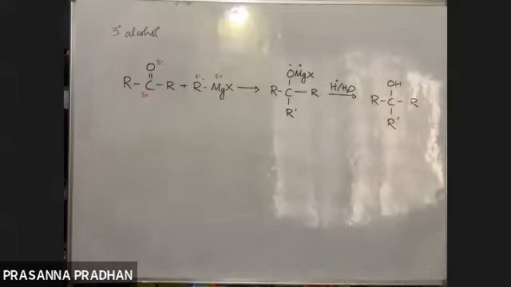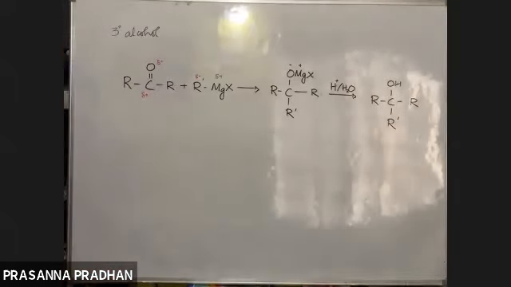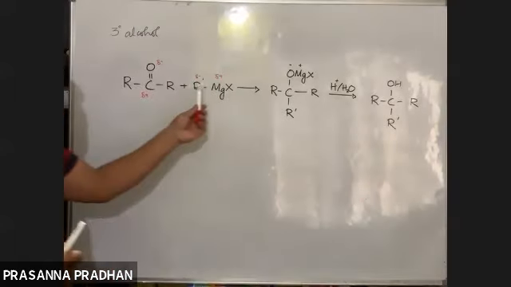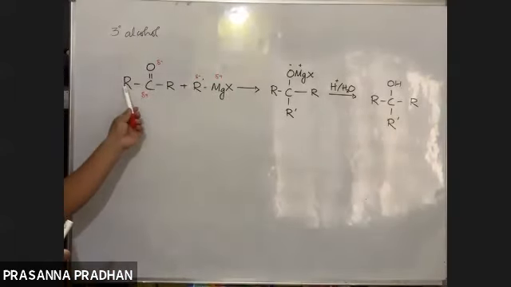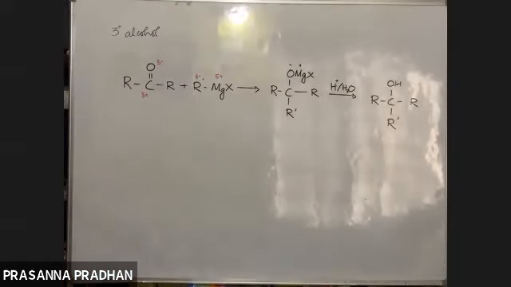So yes, tertiary alcohols are being formed. Remember, in tertiary alcohols, how many alkyl groups are there? There are 3 alkyl groups. Out of the 3 alkyl groups, 1 alkyl group must come from a Grignard reagent. The other 2 alkyl groups must come from a ketone like this.